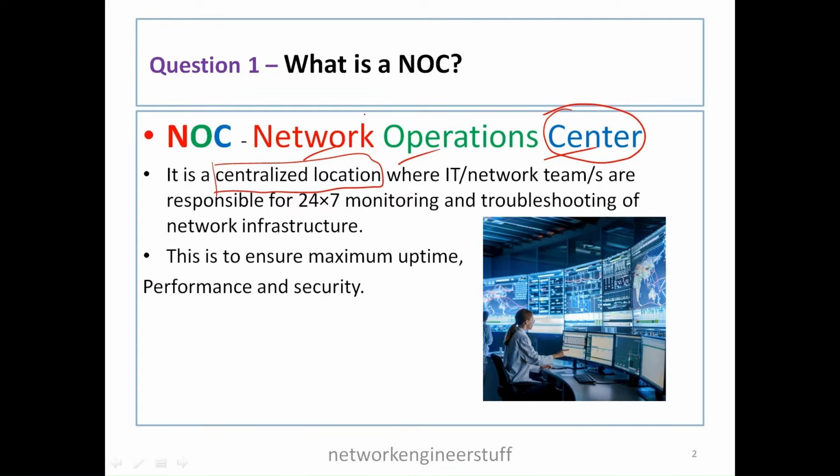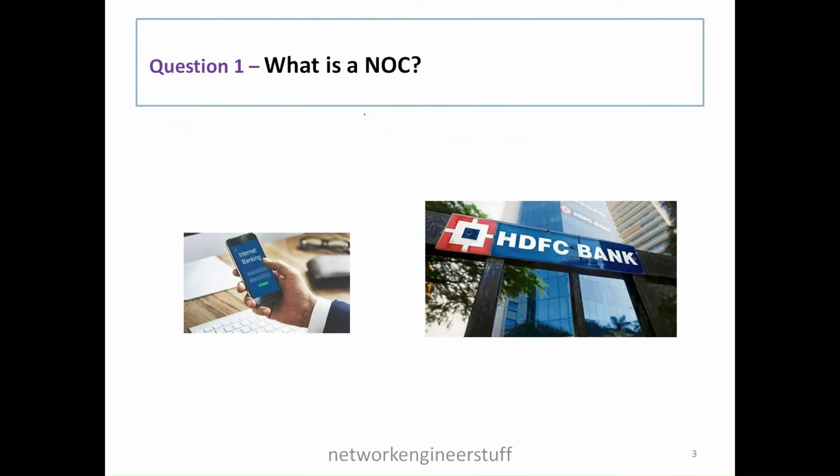To understand network operations, let's take an example of HDFC Bank, a very famous service of internet banking. Internet banking is a service which HDFC Bank offers to its customers. Now, to access this service from a laptop, computer or mobile phone, the customer will need some network, and for that network, some network infrastructure.